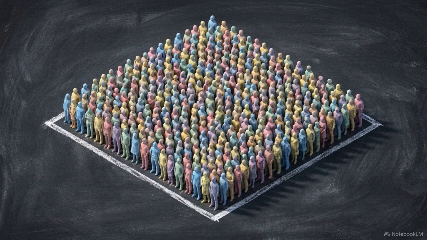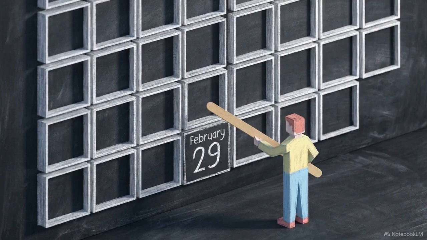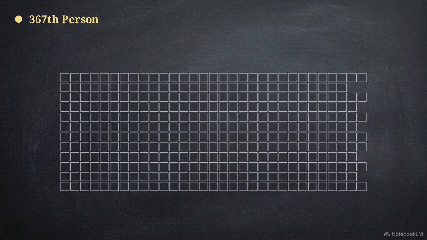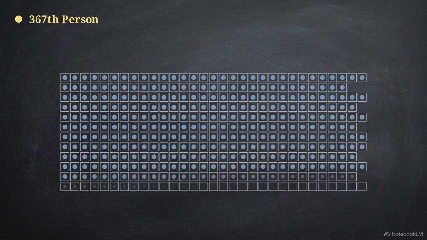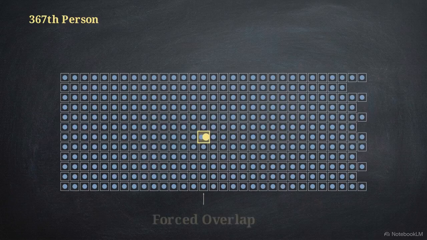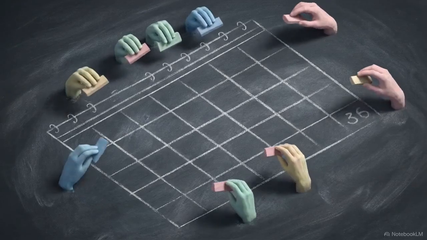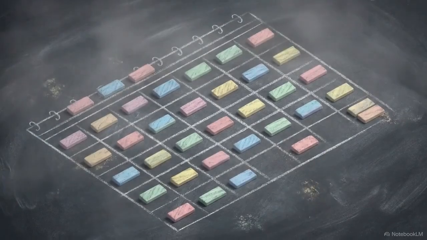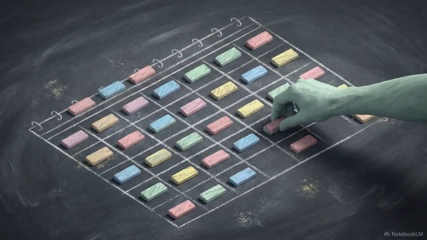This law applies directly to our room of 367 strangers. We define the containers as the maximum number of possible birthdays on a calendar, which, including February 29th, is 366 days. That 367th person is our extra pigeon. Even if the first 366 people manage to claim every unique day on the calendar, the available space is gone. The final person's birthday is mathematically forced to overlap with someone else's. The limits of the container eliminate the possibility of chance. When the volume of a system exceeds its capacity, overlaps are forced into existence.